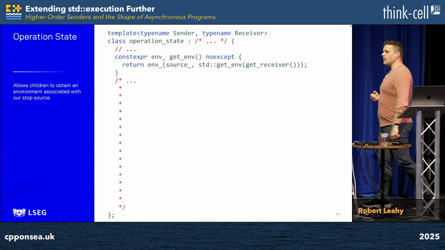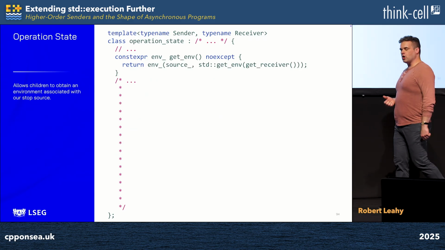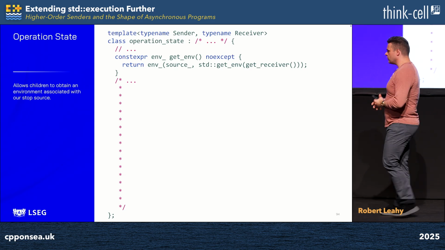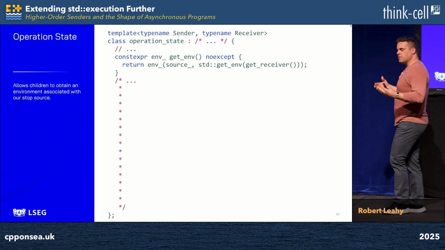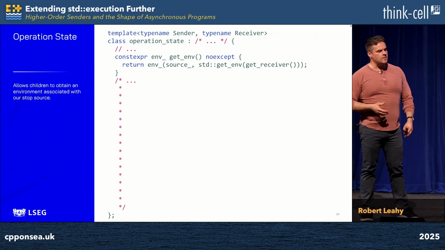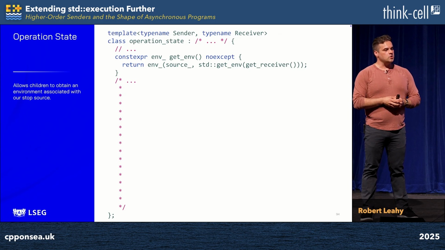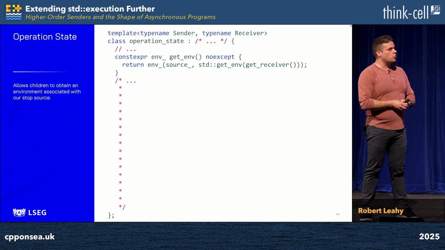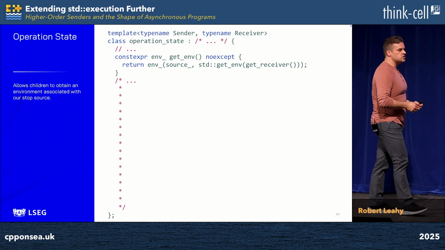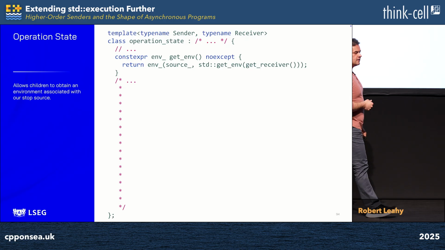But we're using that base class again that re-emits the receiver's interface to us, that allows us to intercept all of its member functions. And so we need to be able to provide an environment to all of the asynchronous execution we're spawning. We need to provide getEnv. But unlike earlier, we don't just return the receiver's environment because recall we need to decorate it, we need to inject it with our stop token. And so we construct an env_ providing our source so we can get a stop token therefrom, and then passing in the receiver's environment so all other queries can be passed to it.